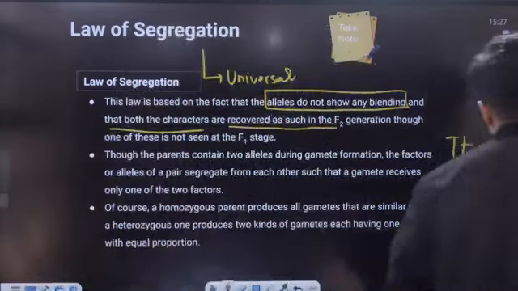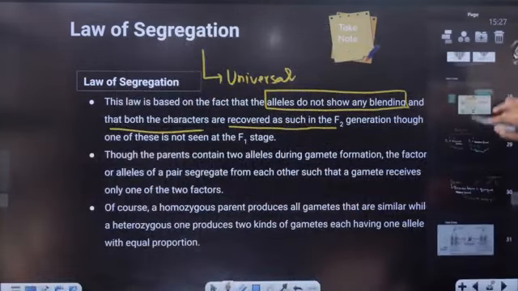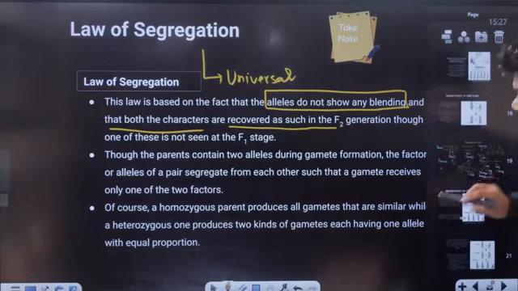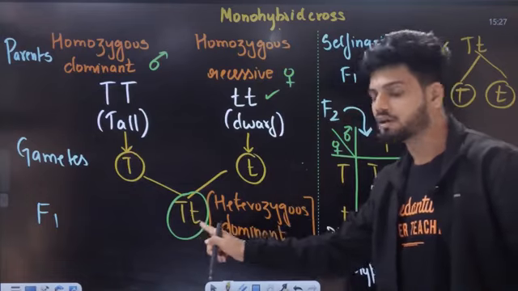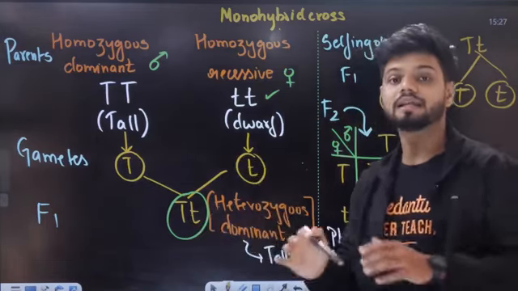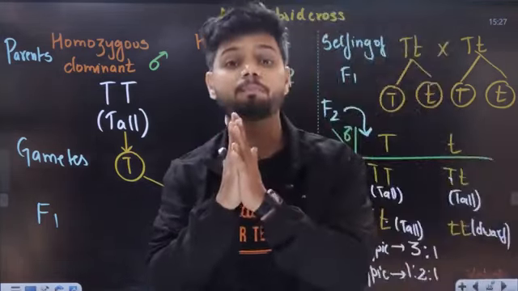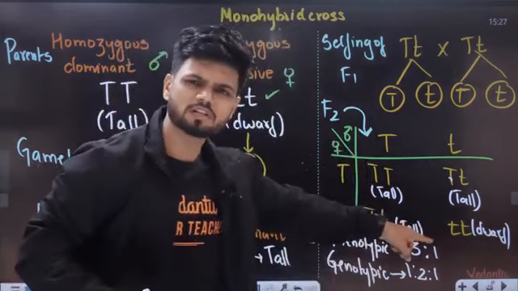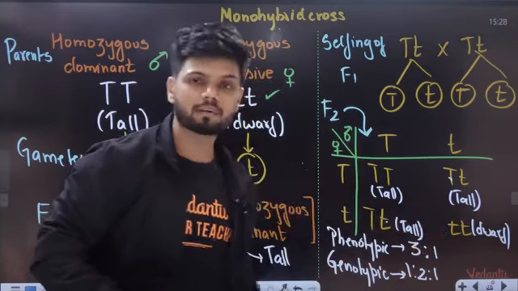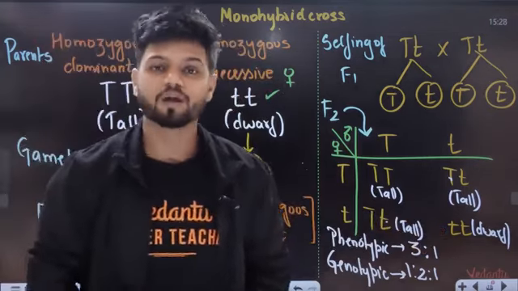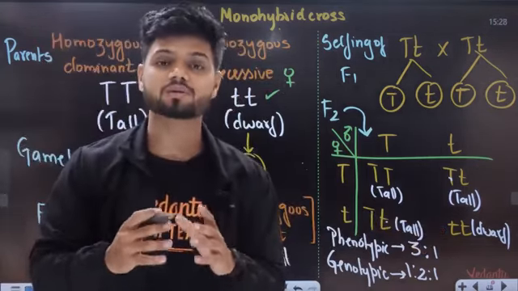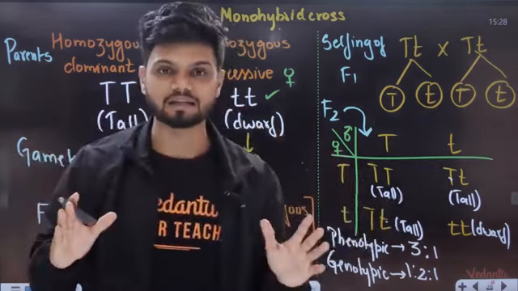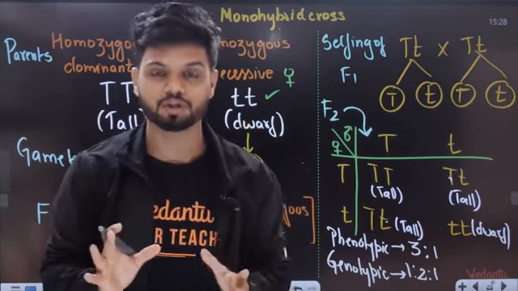Understand, students. If there was blending, see this, we'll go back to your monohybrid. Now students, here we have capital T small t. If there was blending, then how can we get small t again? How is this small t even coming up again? Not possible, no. So the scientist, that is Gregor Mendel, is saying alleles do not blend, they segregate separately during gamete formation.